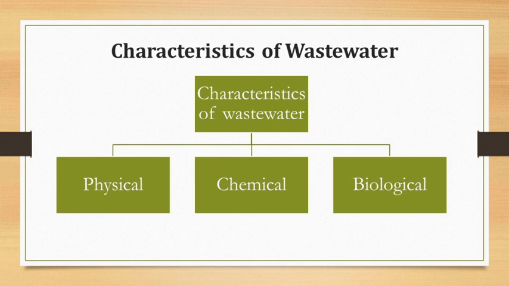We also discussed the different types of water carriage system. The water carriage system is of two types. The first is the separate system, where separate sewers are used for the transportation of sewage, and the second is the combined system, where sewage and stormwater are carried together to the point of disposal.